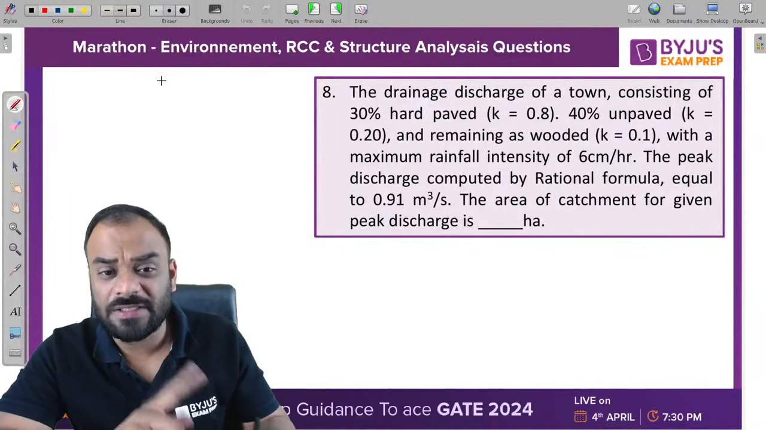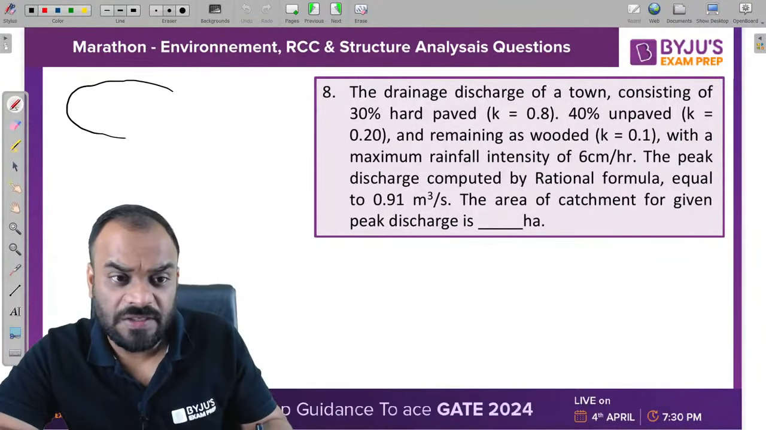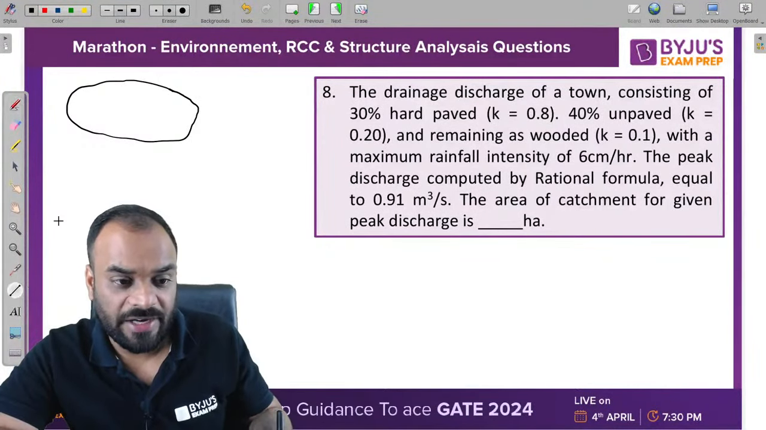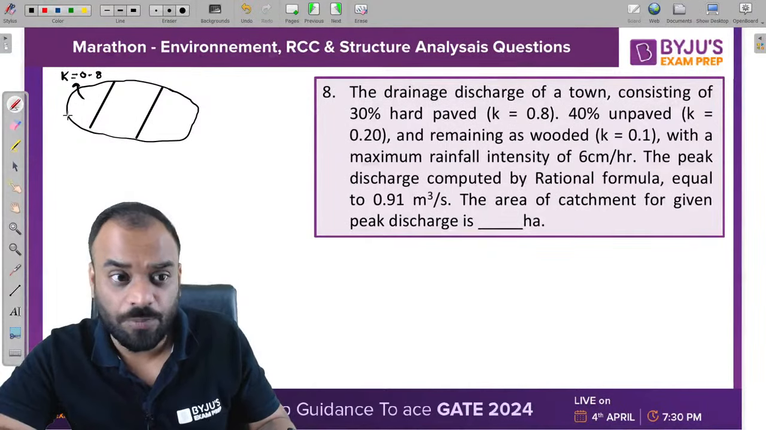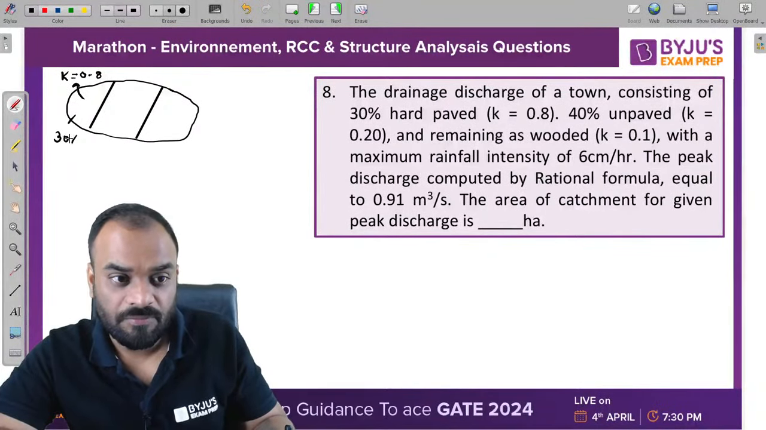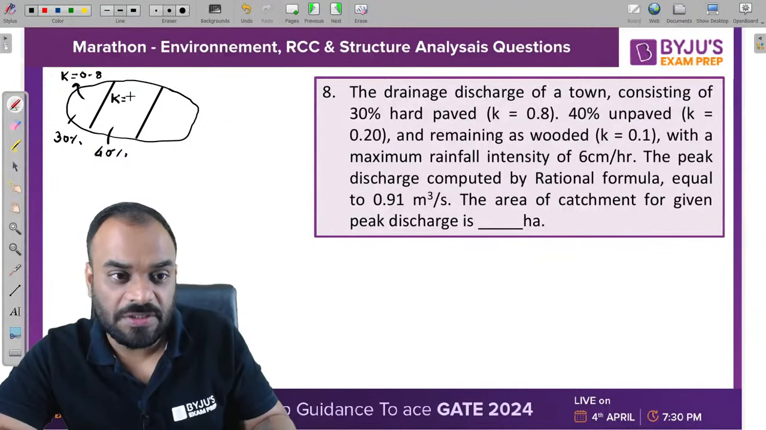Let's do it quickly, children, give the right answer, right? So let's solve this particular thing. Let us suppose this is our total area. We'll divide it into 3 parts. The first part is hard paved surface, and this particular area is 30% of total area, and its K value is equal to 0.8. Then the next one is 40% area, unpaved area. K value is equal to how much? It is 0.2.